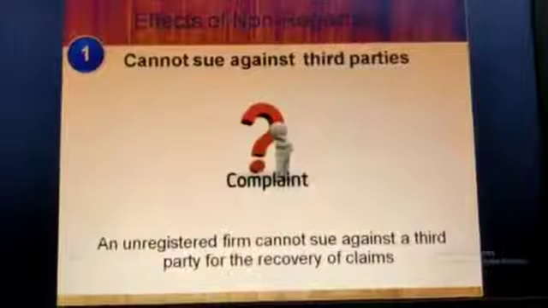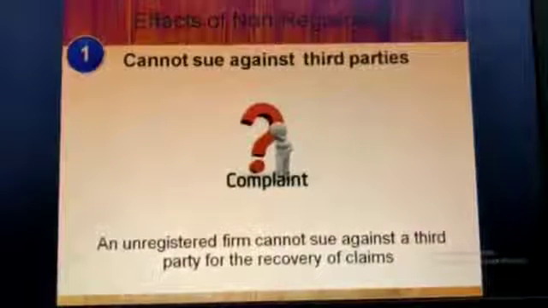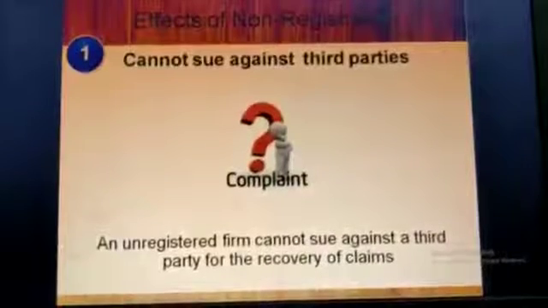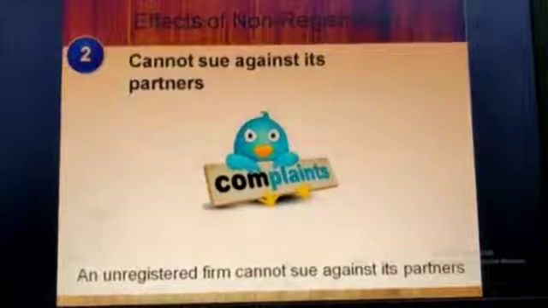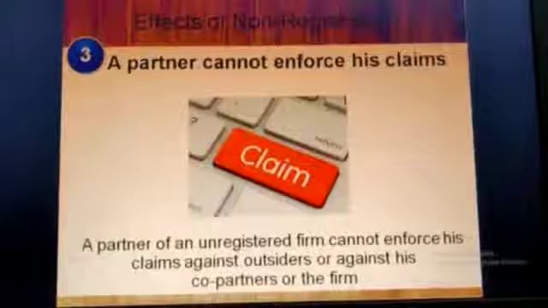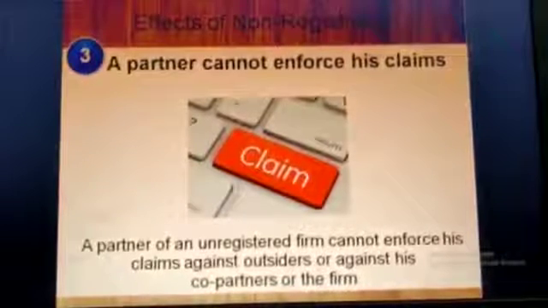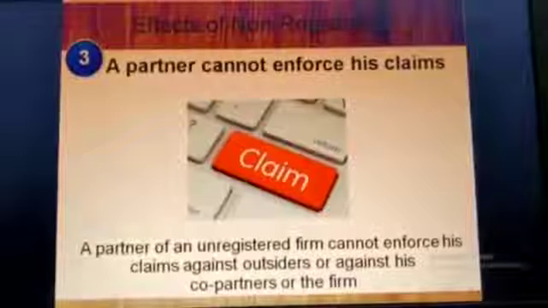If there is non-registration, then an unregistered firm cannot sue, or you can say cannot file a case against a third party for the recovery of claims. Second, an unregistered firm cannot sue against its partners. Third, a partner of an unregistered firm cannot enforce his claims against outsiders or against his co-partners of the firm. It means a partner cannot enforce his claims. So these are the effects of non-registration.